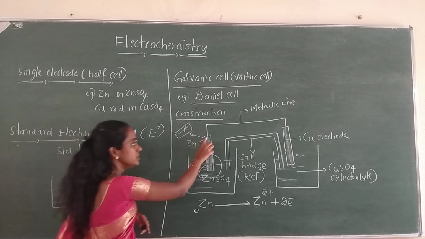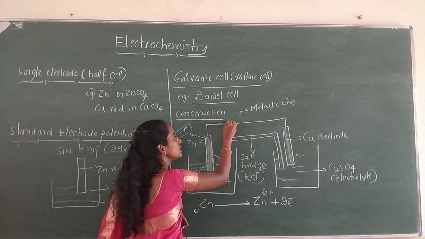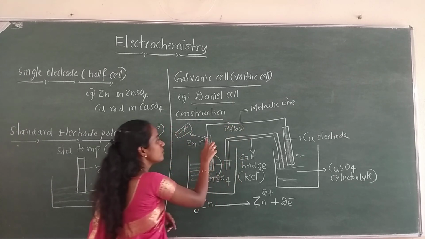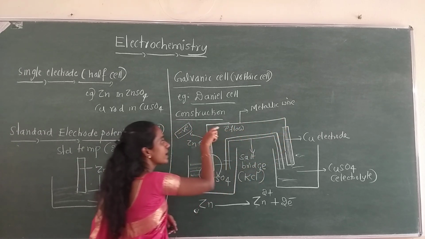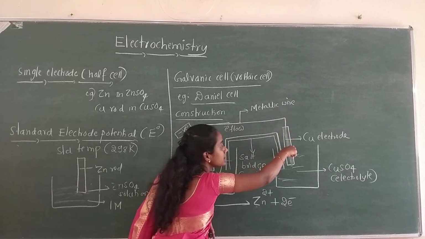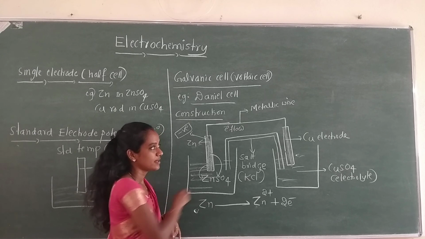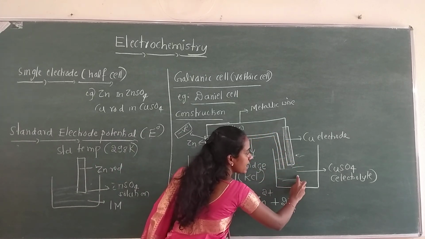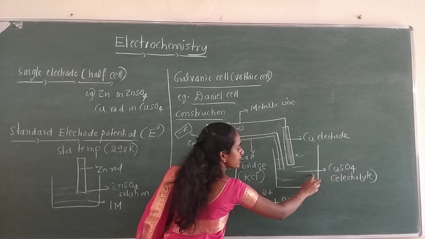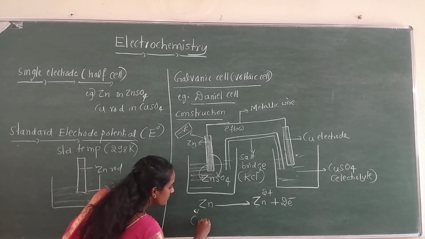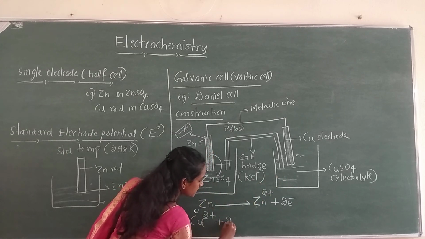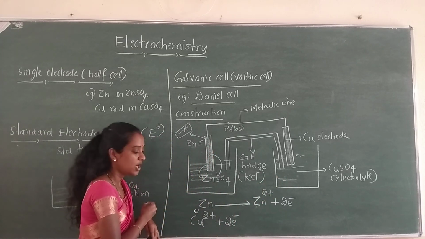Now these electrons move through the metallic wire. Electrons will flow from zinc to copper. These electrons are transferred through the metallic wire to the other compartment, where in the electrolyte we have copper sulfate, that is, Cu2+ and SO4 sulfate ions are present. Here the Cu2+ ions from the solution accept 2 electrons. They combine with 2 electrons.